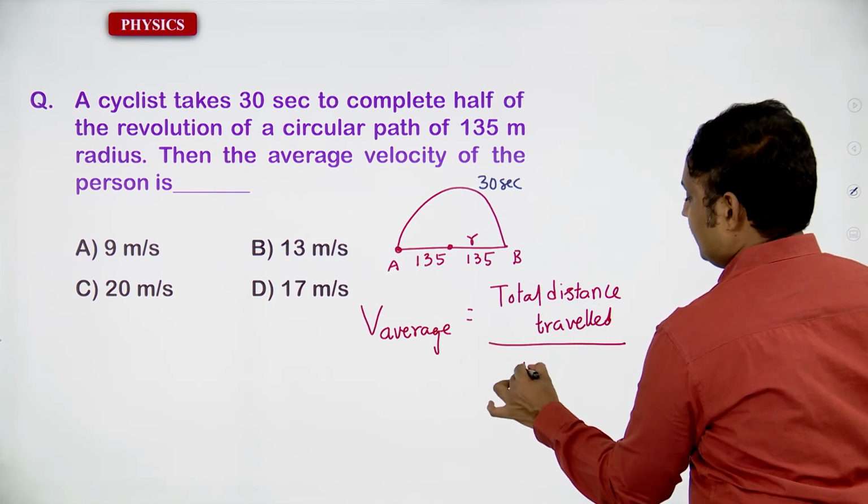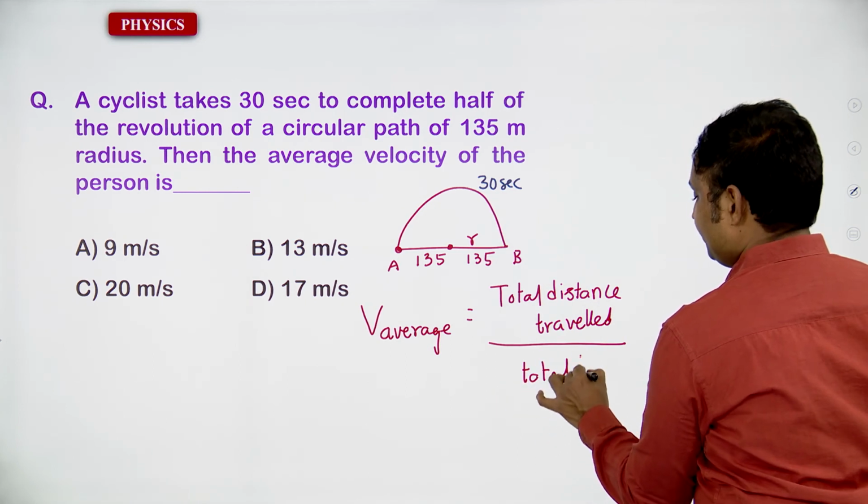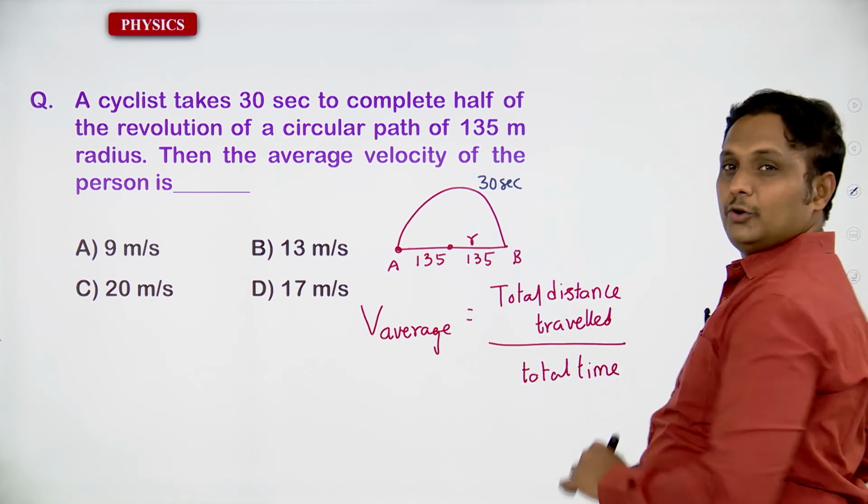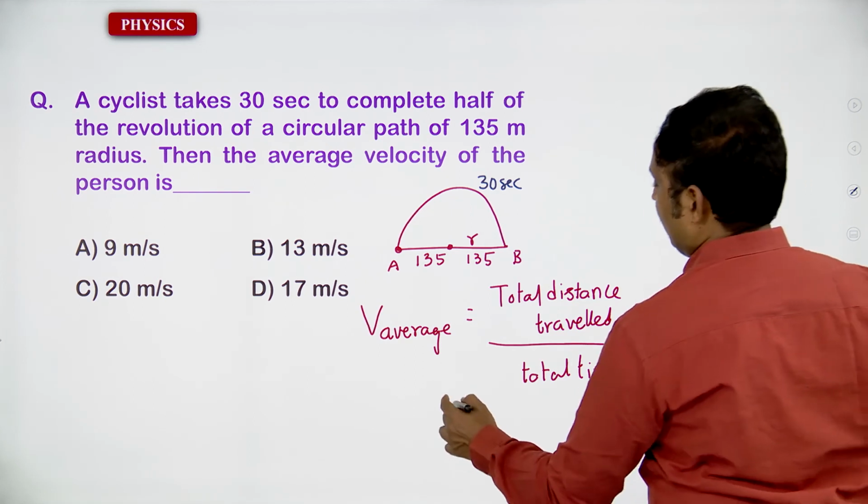Total time taken, that is very important. You have to confirm this one.